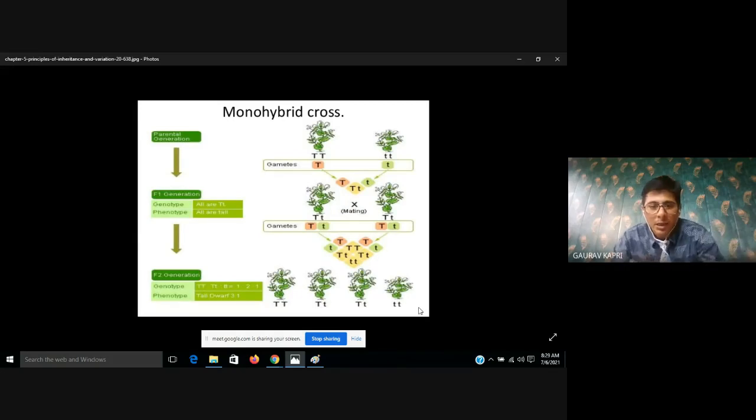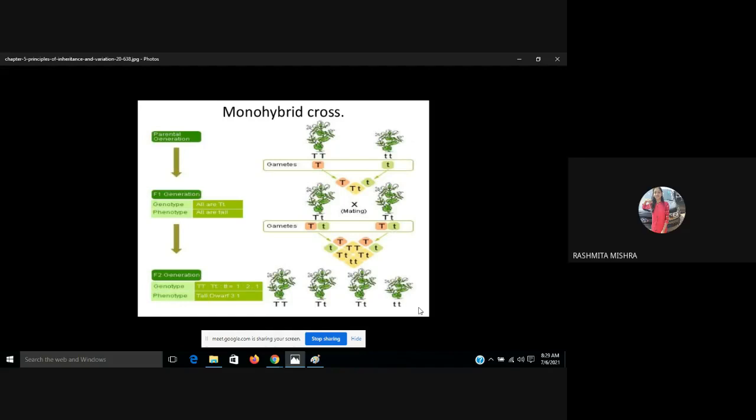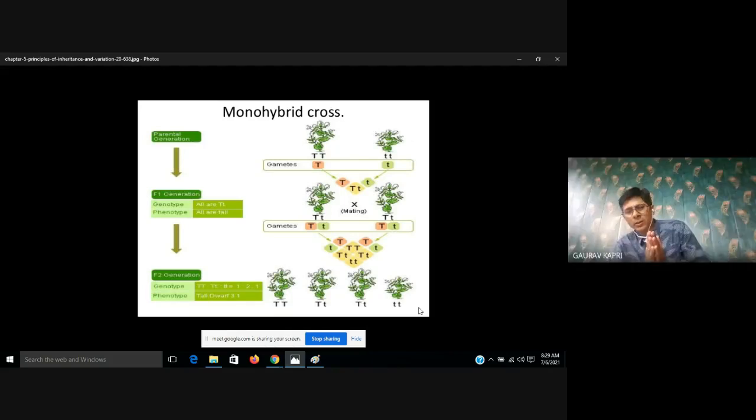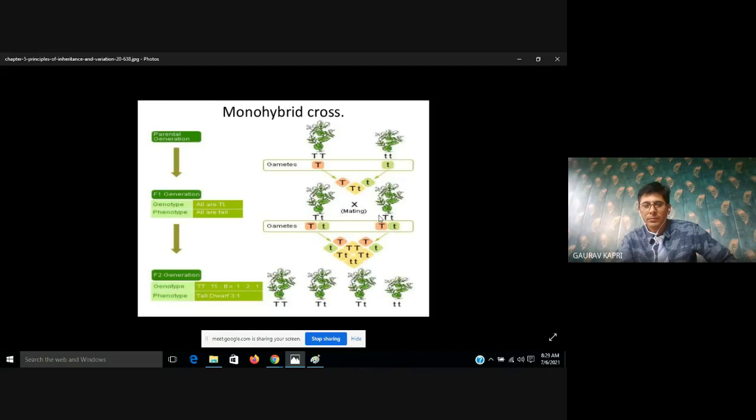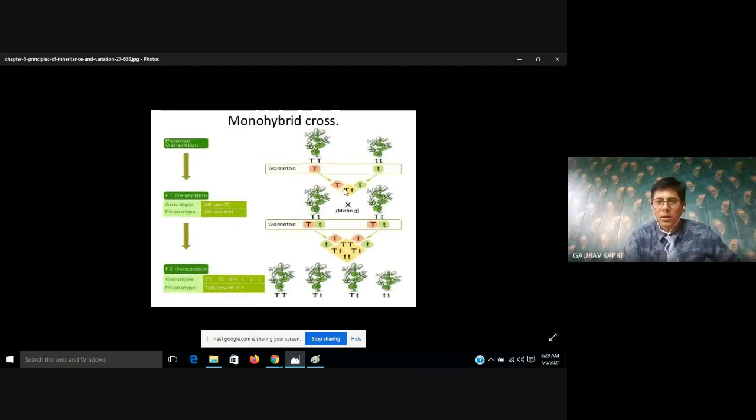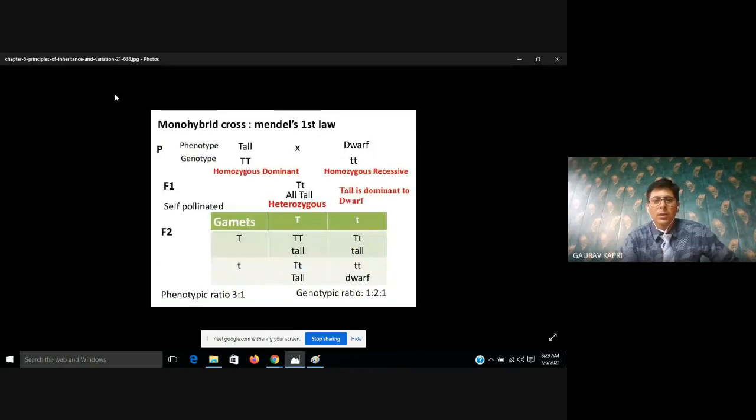So will you tell me what is the phenotypic ratio? So 3:1. If we are observing, three plants are tall and one is dwarf. The phenotypic ratio is 3:1. While what is the genotypic ratio? 1:2:1. Understood? Understood, beta? Yes, sir.